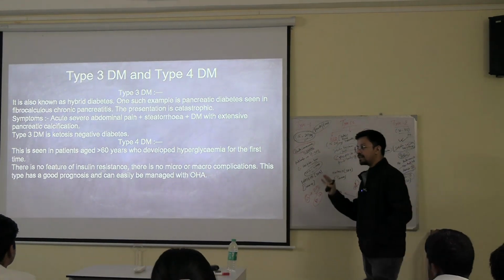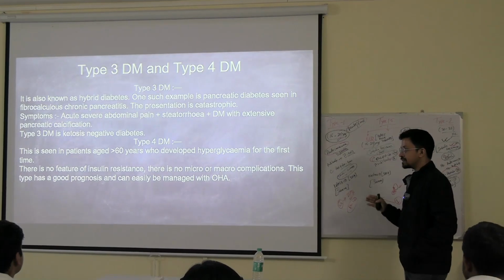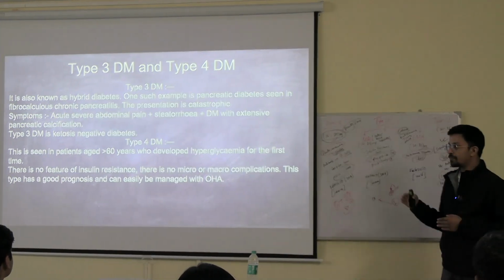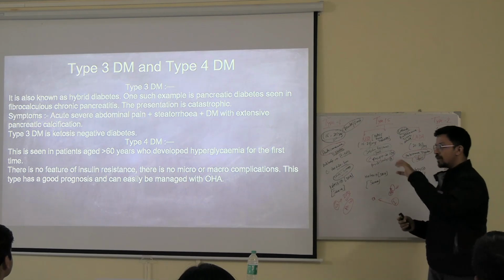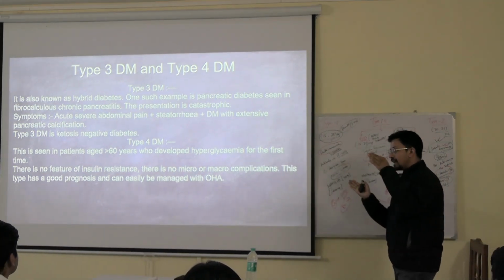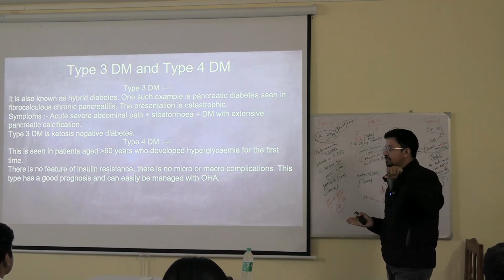Let's say somebody had pancreatitis. Over a period of time, the patient's pancreatitis became chronic pancreatitis. When the patient has long-standing pancreatitis, what happens? The pancreas, once it gets inflamed, gets dilated, bigger. Then, when it heals, it shrinks and becomes fibrosed, meaning a very small size pancreas will be there.